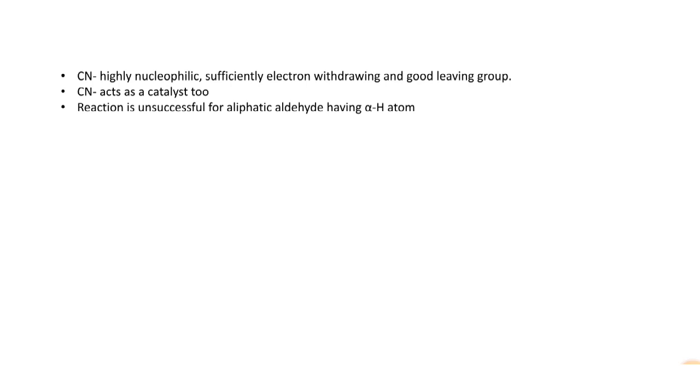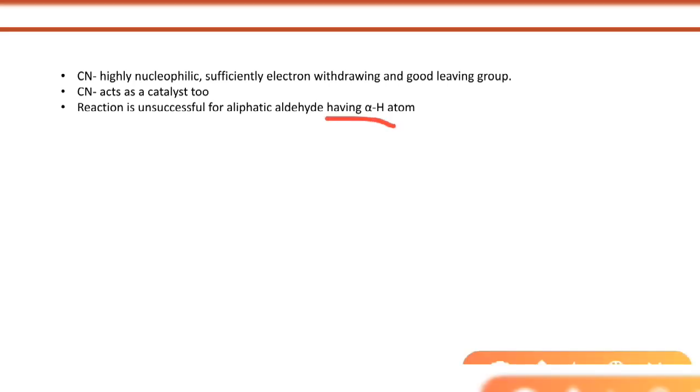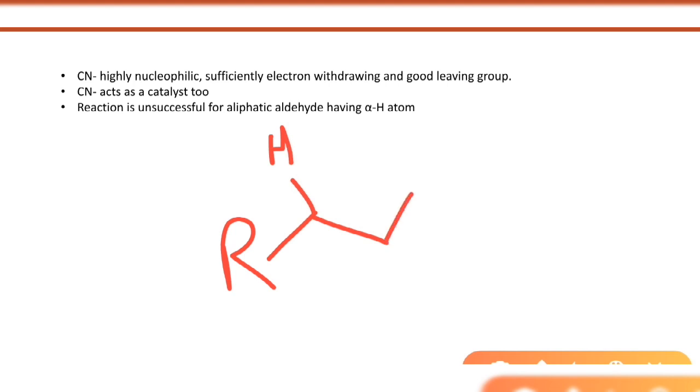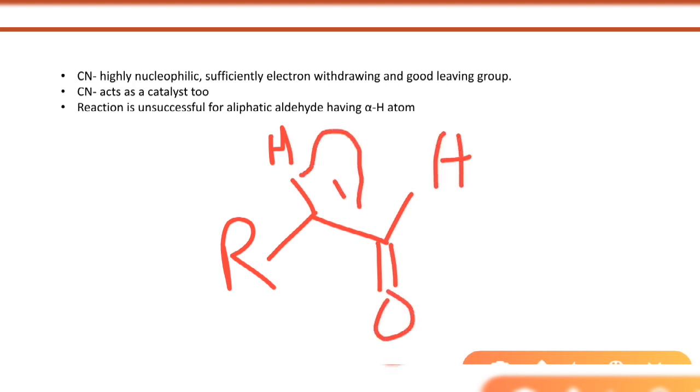So the reaction is unsuccessful for aliphatic aldehydes having alpha hydrogen atom. Why will the reaction be unsuccessful for aliphatic aldehyde compounds having alpha hydrogen? This is the point. Because when an aliphatic aldehyde has alpha hydrogen, suppose R CH2, double bonded O and hydrogen, then this compound has a tendency to tautomerize.